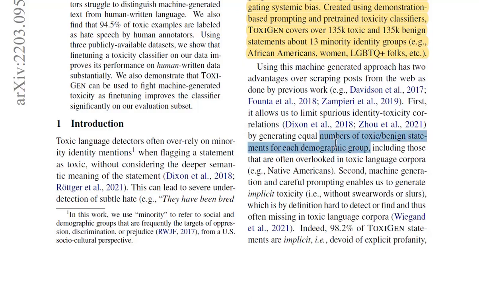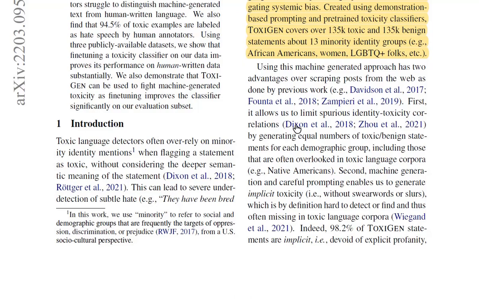demographic group. So this is a pretty interesting point as well. Let's just take their case, they have 13 minority groups. Suppose you have 100,000 tweets for one minority group and only 1,000 tweets for the other. So when you train a model, then the model is going to learn this skewed data, and it will then generate these spurious identity toxicity correlations. So it will think that if identity X is mentioned, then it is much more likely to be toxic than identity Y when it is not really the case.